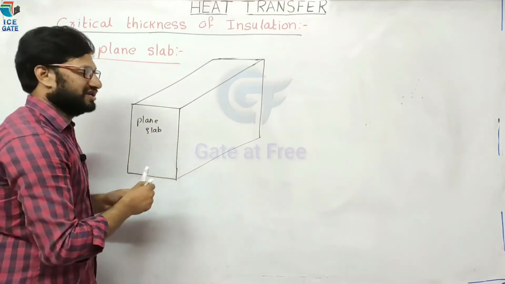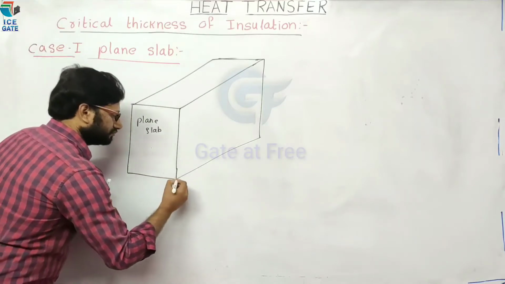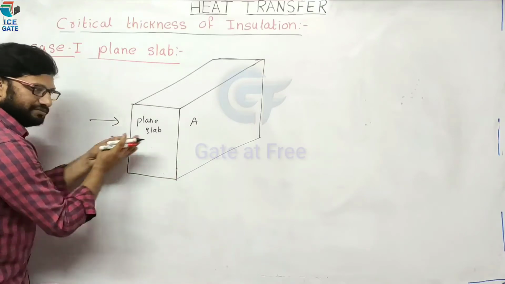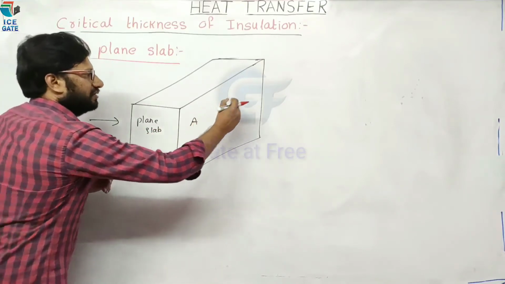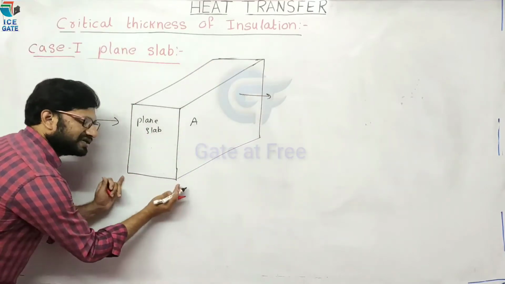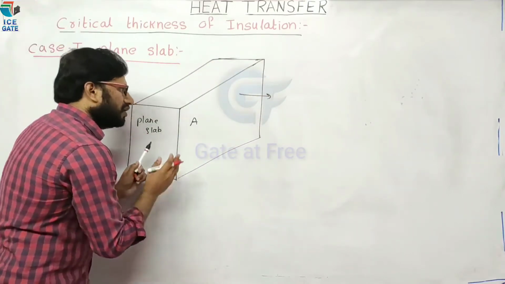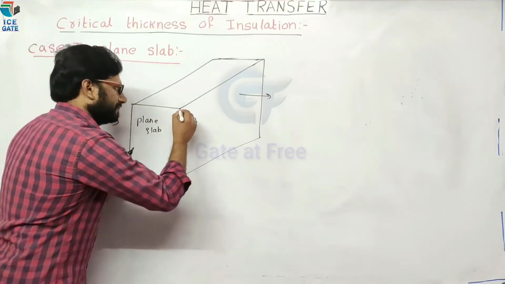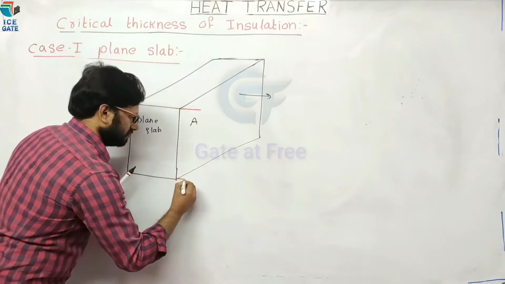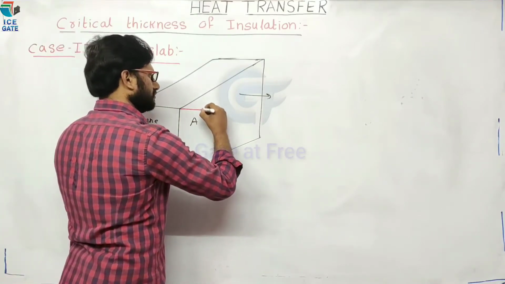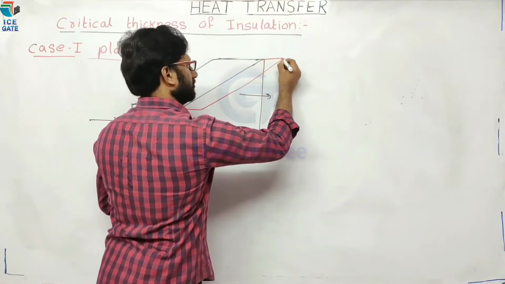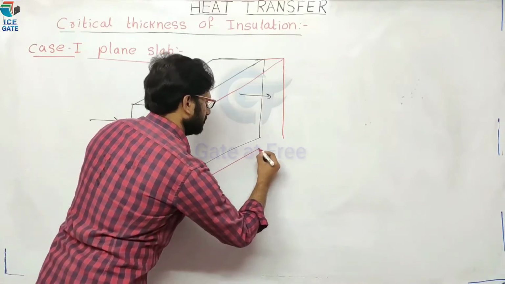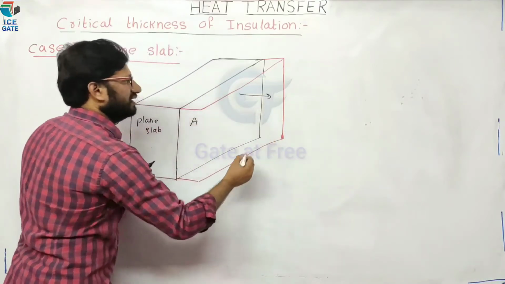Now we are adding insulation. This is the area of the plain slab, and the heat flow direction is normal to the area, like this. This is the thickness of the plain slab. Now we are going to provide insulation for this plain slab. These red lines indicate insulation.